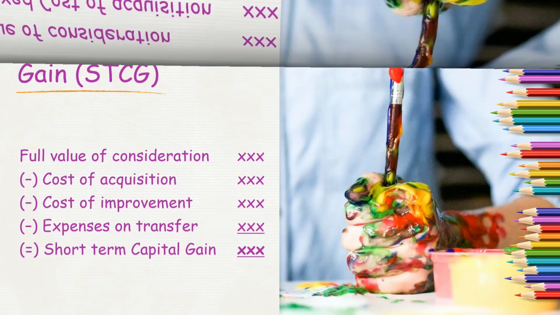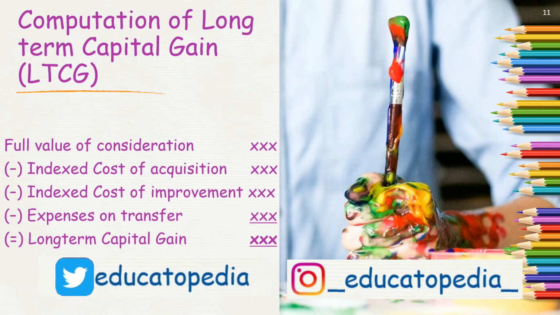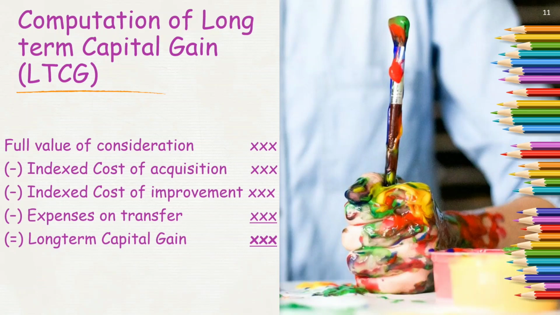Next, similar to short-term capital gain, I am going to have long-term capital gain as well. Here, the first item remains the same, full value of consideration. Then comes cost of acquisition, then cost of improvement, then expenses on transfer, and lastly, whatever resultant value I get is termed as long-term capital gain. Now let's see in detail what that something was.